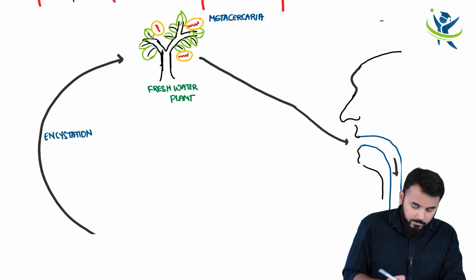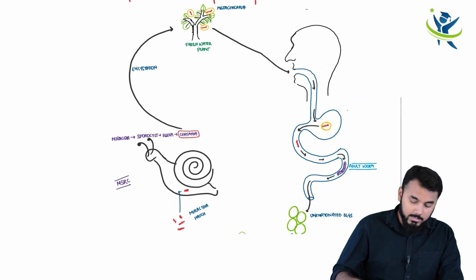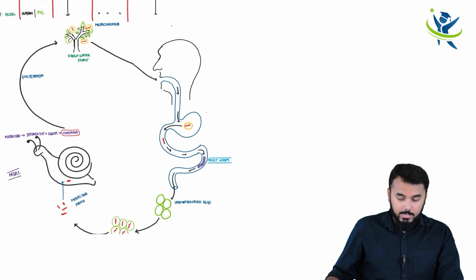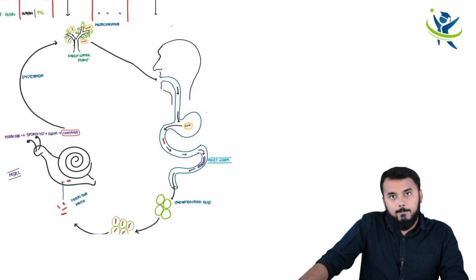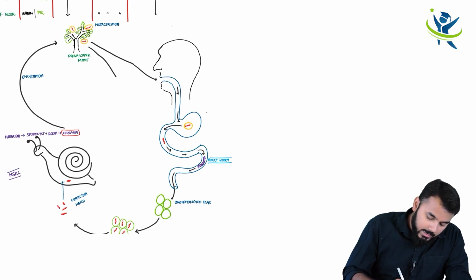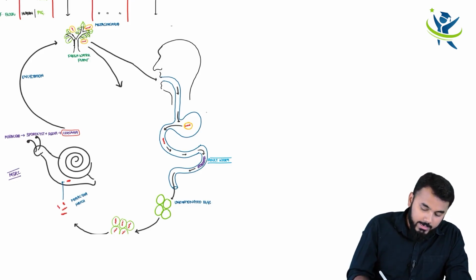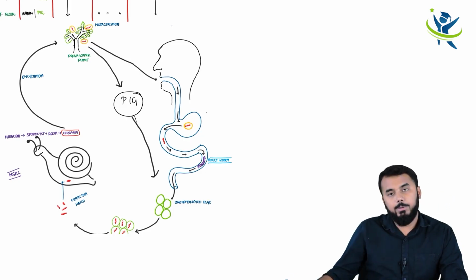So where is excystation? Where did excystation happen? Excystation happened in the duodenum. And where is encystation happening? Encystation is happening on the freshwater plant, right? So obviously the metacercaria, the other host it will enter is the pig. That is a pig. Now obviously the pig is going to release these unembryonated eggs and the cycle repeats.